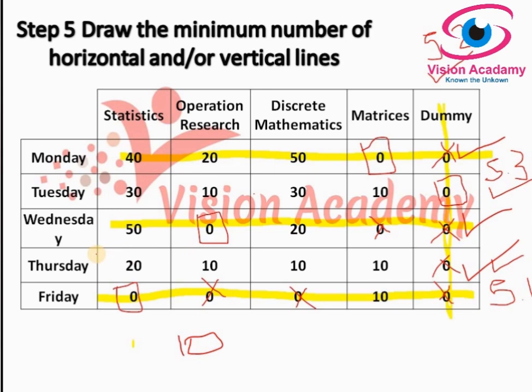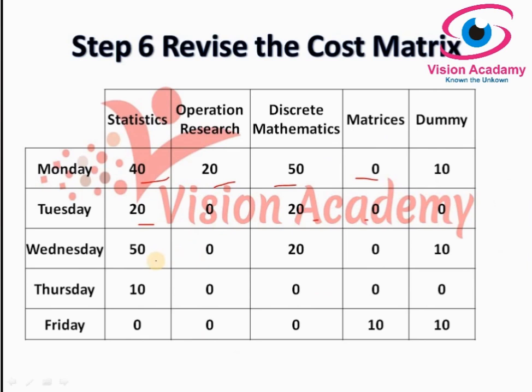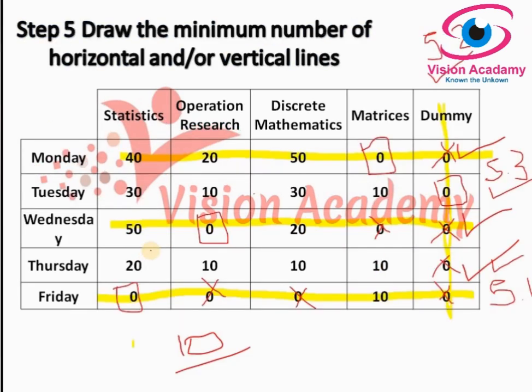In Wednesday, it must remain the same because it is covered by a line, except this intersection. Here it will be 10 because we have to add the smallest element at the intersection. So 50, 0, 20, 0, 10.